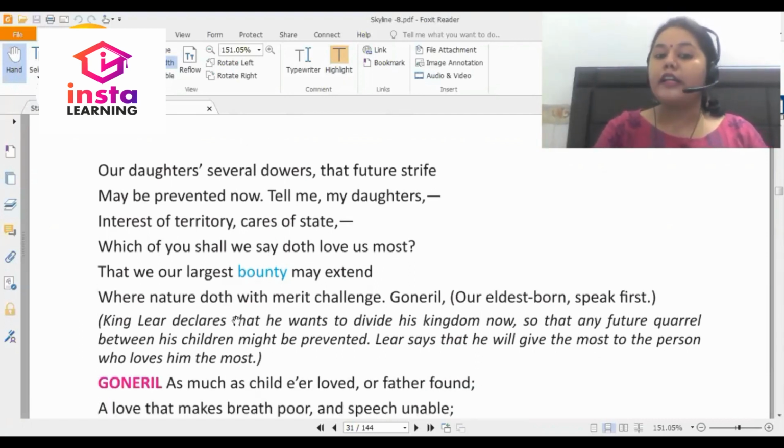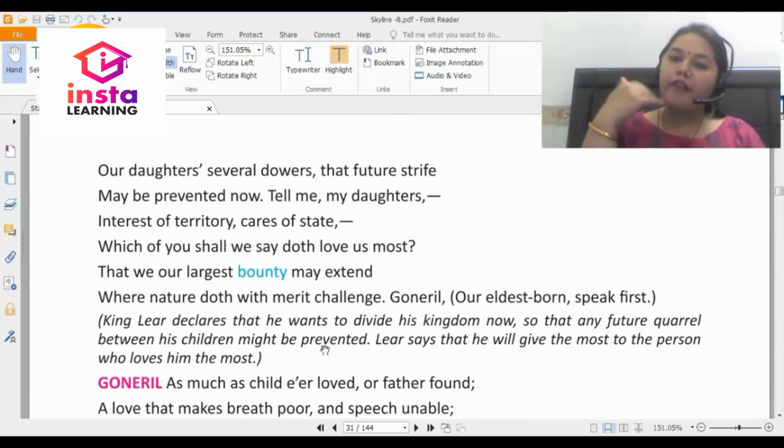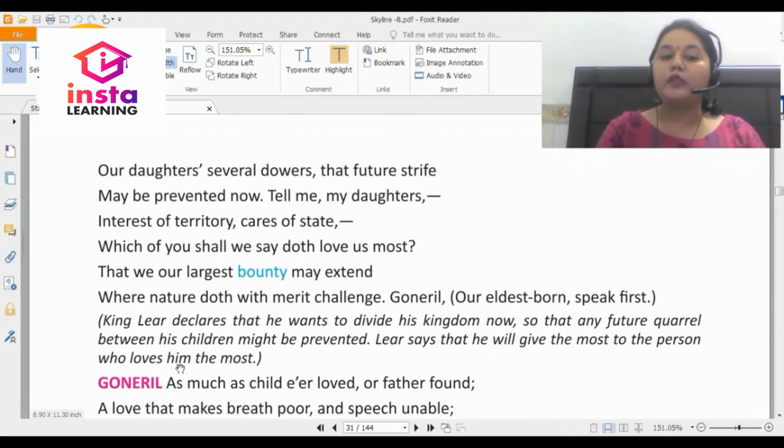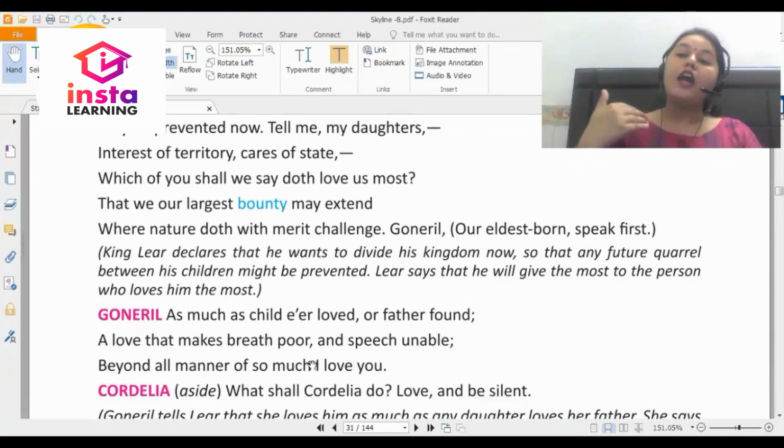So now King Lear declares that he wants to divide the kingdom now so that any future quarrel between his children might be prevented. He doesn't want his daughters to fight after his death. Lear says that he will give the most to the person who loves him the most. So he's telling his daughter, you tell me how much do you love me? He tells his eldest daughter to be the first person to speak and say how much she loves her father.